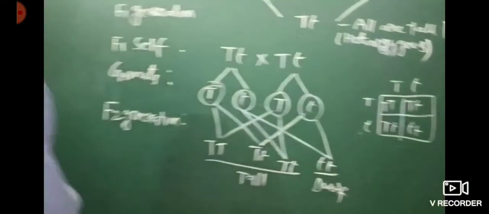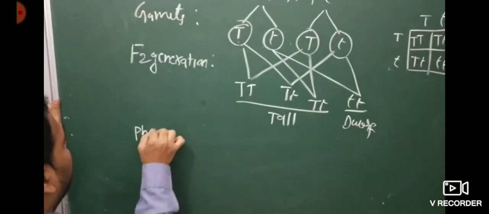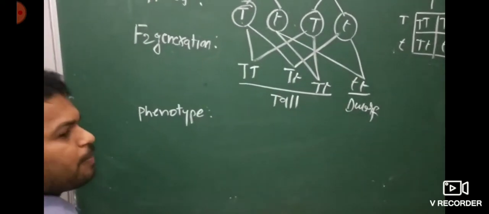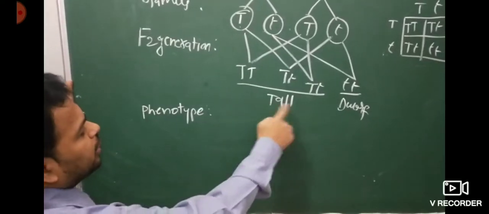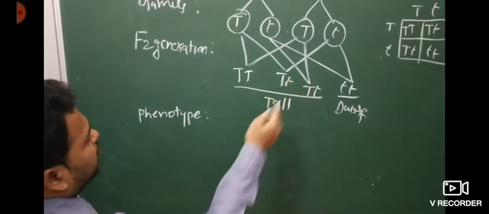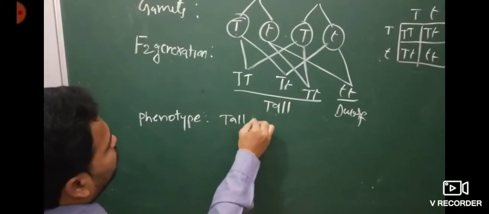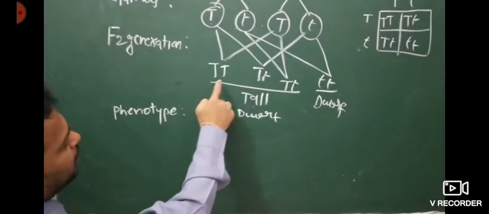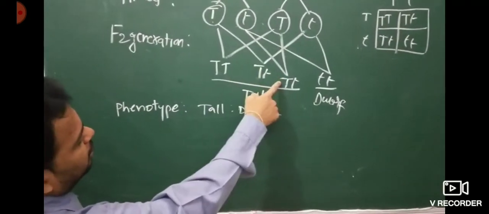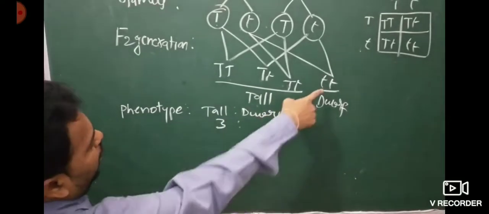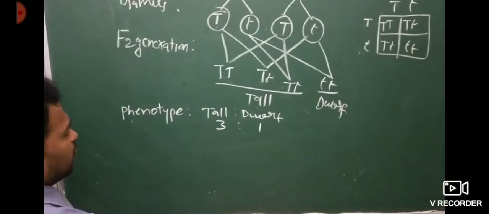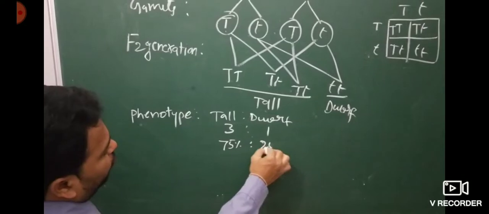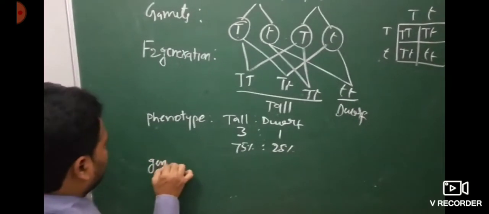From these, what types of phenotypes have been observed? Phenotype is the morphological makeup of an individual. In the monohybrid cross, the phenotypes in the F2 generation are tall and dwarf, two types only. The phenotypic ratio: how many tall? 1, 2, 3, three plants are tall. How many dwarf? One. So it is a 3:1 ratio, that is 75% tall and 25% dwarf.